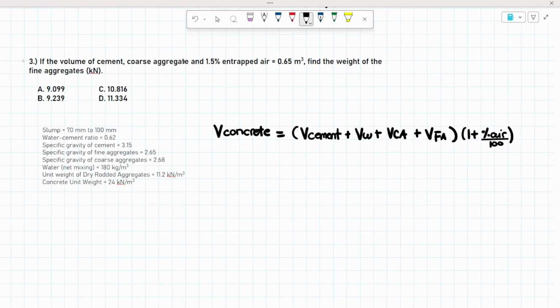In the problem, it is stated that the entrapped air only considers the volume of cement and coarse aggregates. The fine aggregates are separate. The water is not directly stated as included, but as per analysis, water should go with the cement and the coarse aggregate. Only the fine aggregates are not included. Therefore, the formula would look like this.